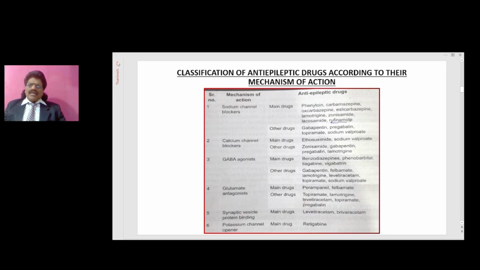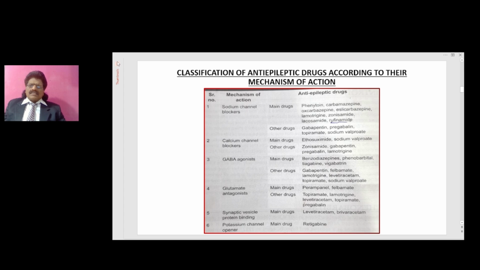Now let's talk about the anti-epileptic drugs. The classification of anti-epileptic drugs according to their mechanism of action: almost all the anti-epileptic drugs will fall into one of these 6 categories. What are the 6 categories? 1. Sodium channel blockers. 2. Calcium channel blockers. 3. GABA agonists. 4. Glutamate antagonists. 5. Synaptic vesicle protein binding. 6. Drugs acting as potassium channel openers.